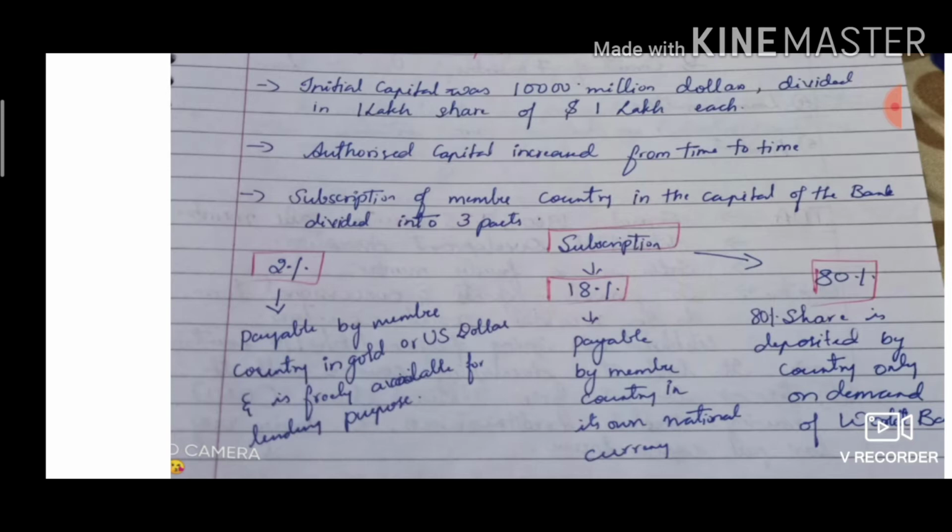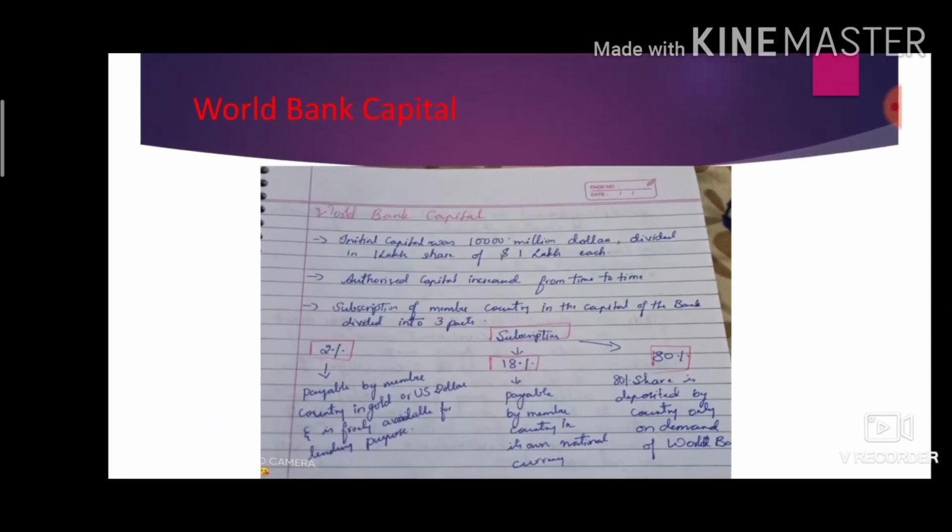So I think you have cleared this one, World Bank capital. The subscriptions are in three parts, that is 2%, 18% and 80%.